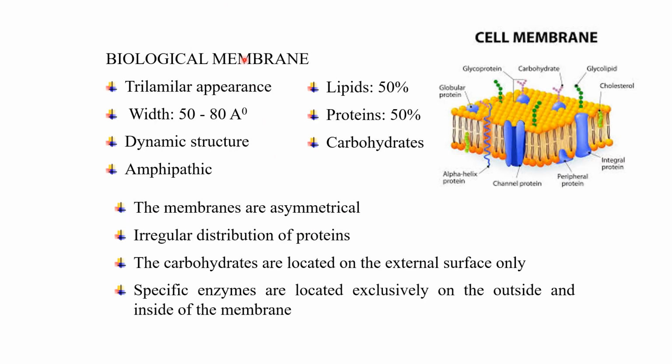So this is the mitochondrial membrane. Next is the biological membrane. It is a trilaminar structure, consists of lipid, phospholipid, and protein, 50 to 80 angstrom. It is a slightly dynamic structure. It is amphipathic. The lipid content is around 50%, 50% is protein, and the remaining trace amount is carbohydrate.